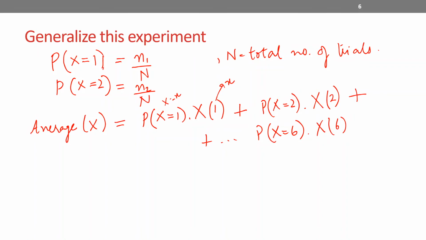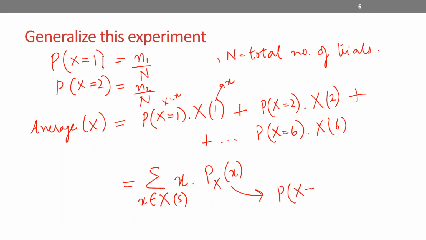So I can generalize this entire right hand side to be a summation, for any given experiment, of x summed over all possible values of x in the sample space S times the probability distribution function for x, which if you remember from the previous lecture was P of X equals x, and this is exactly what we are calculating in our average equation up there, right?